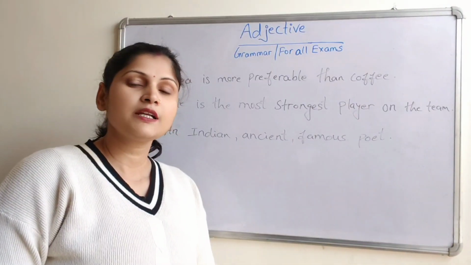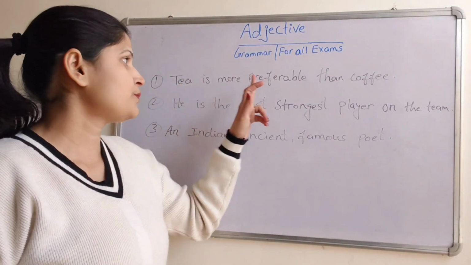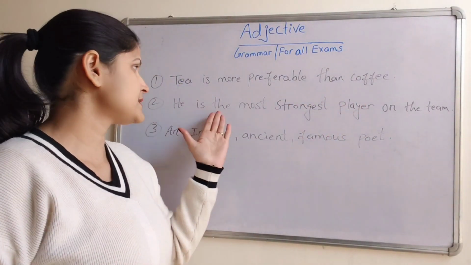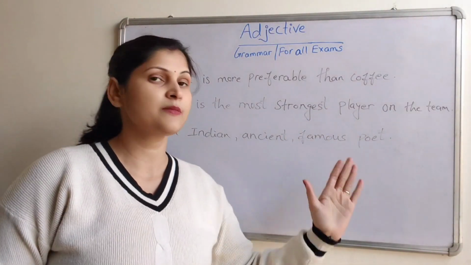Now let's see if you can spot the error. Drop your answers in comment. Tea is more preferable than coffee. He is the most strongest player on the team. An Indian ancient famous poet.